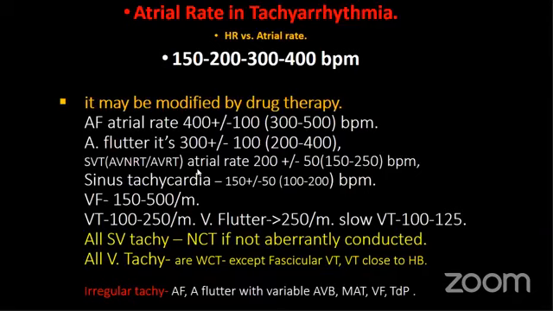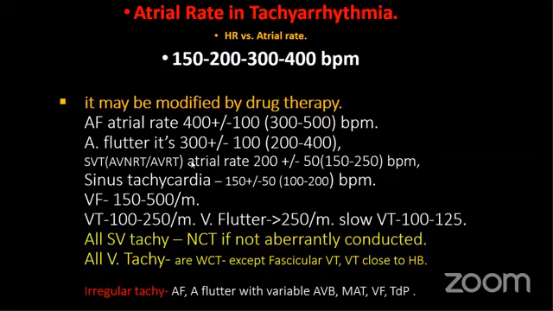For SVT, usually the rate is 200 plus minus 50, 150 to 250. For atrial flutter, the atrial rate is usually 300 plus minus 100, meaning 200 to 400. And for atrial fibrillation, the atrial rate is usually 400 plus minus 100, meaning it varies from 300 to 500.